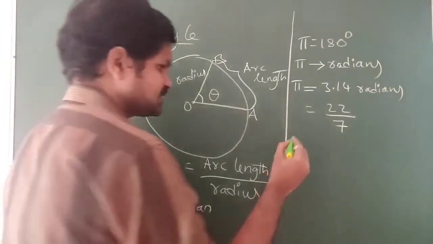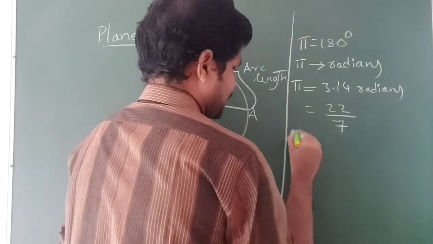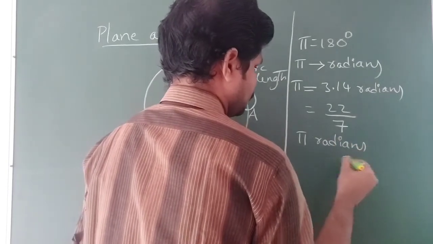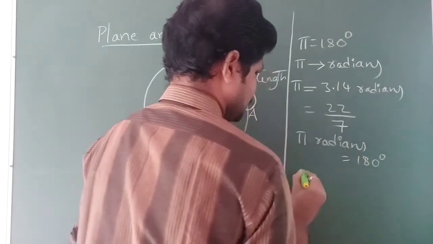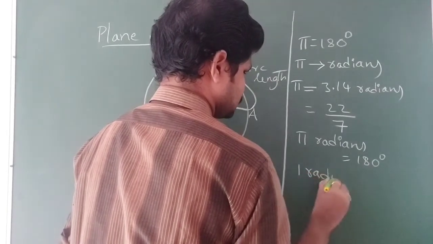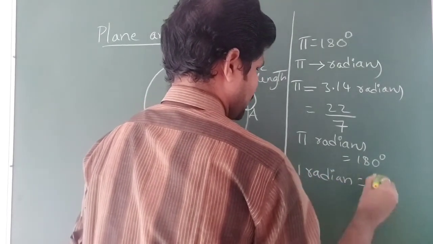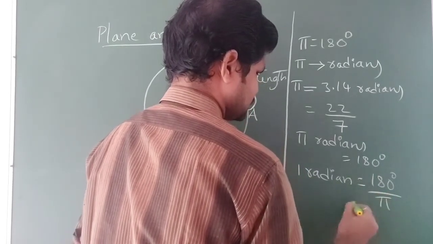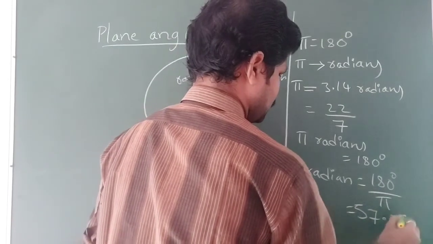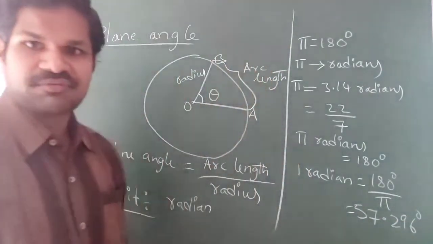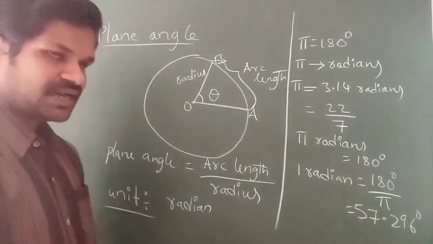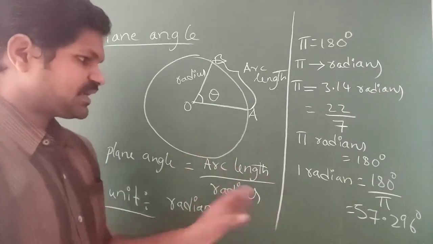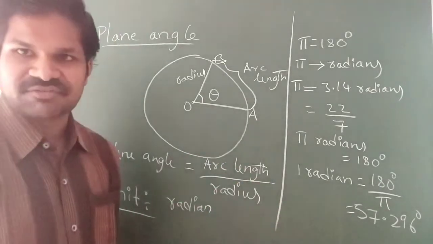So that itself means that pi radians is equal to 180 degrees. So 1 radian is equal to 180 degrees by pi, and the approximate value for this is 57.296 degrees. So this was the minimum explanation of a plane angle.